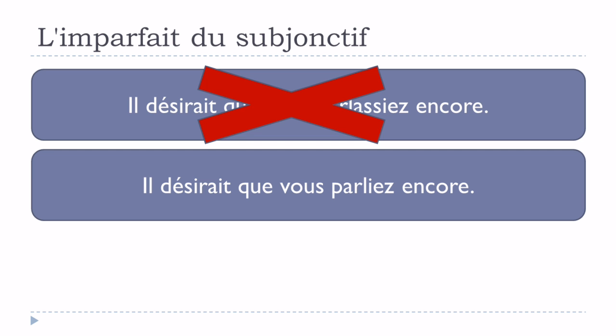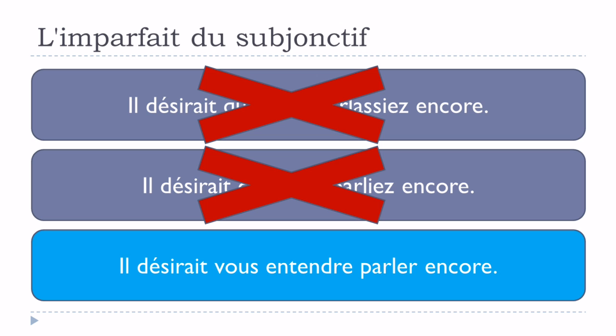So the question is, should we use il désirait que vous parliez encore? Clearly it's not an option because it is not correct. So the only way that we would have a correct sentence would be to modify it and get il désirait vous entendre parler encore. It's quite interesting here because the first one was correct, but it's not used anymore.